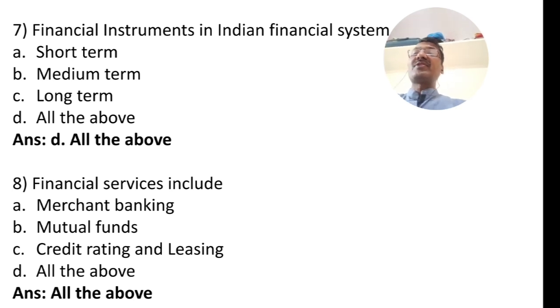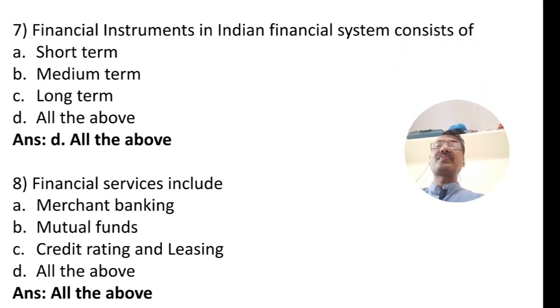Question number 7. Financial instruments in the Indian financial system consist of option A short term, option B medium term, option C long term, option D all the above. The correct answer is all the above. Financial instruments in the Indian financial system are short term, medium term and long term.